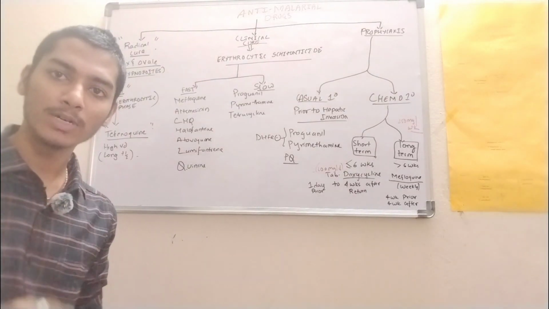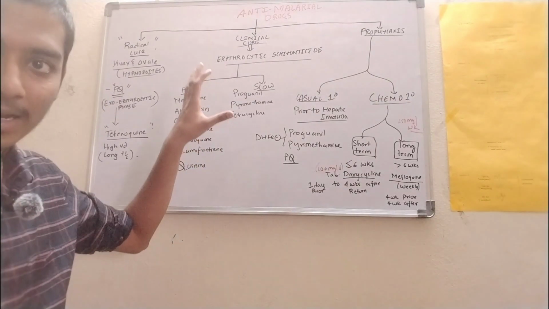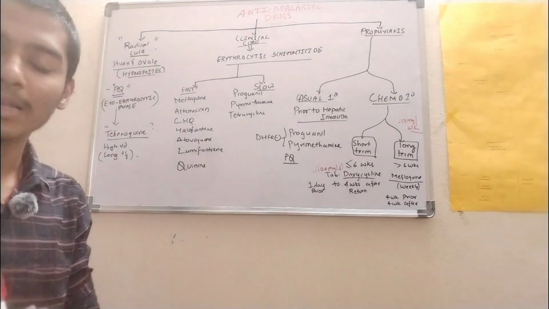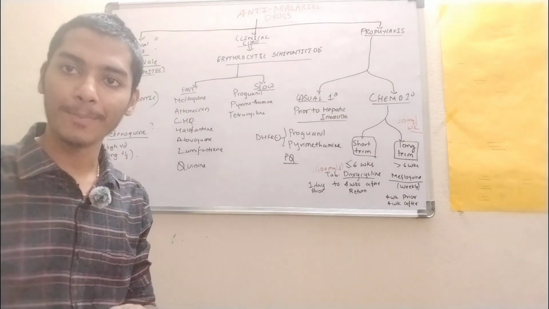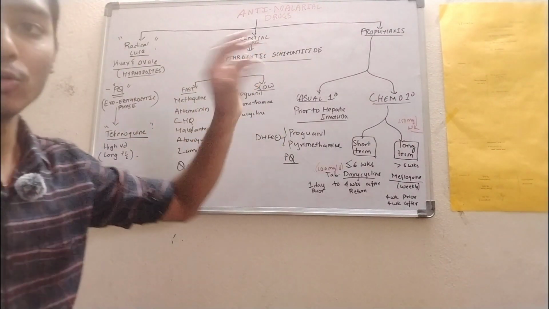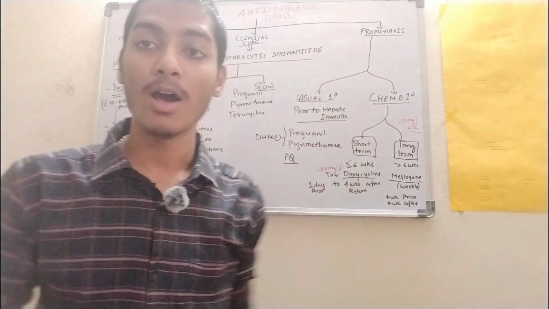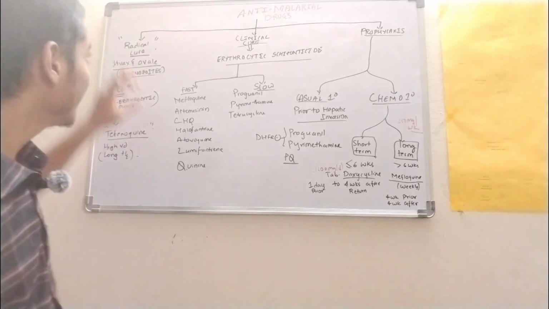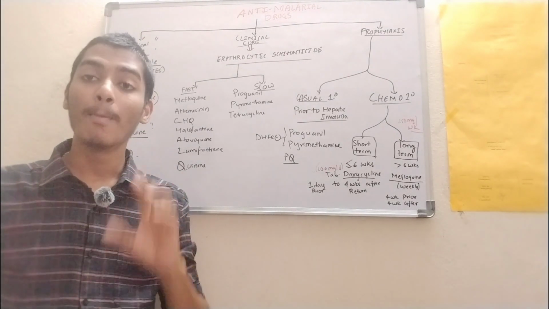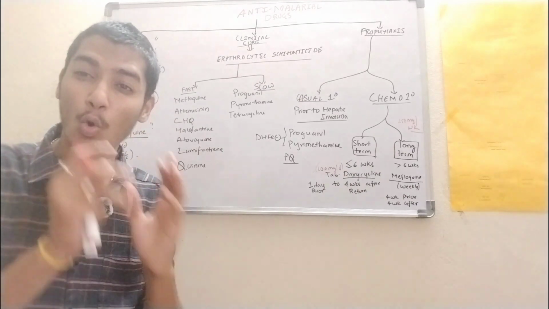Still we have to discuss the anti-malarial drugs based on how they are clinically useful, right? So based on clinical use, they are divided into three basic categories. The first one is radical cure. Radical cure is required for Plasmodium vivax and ovale.